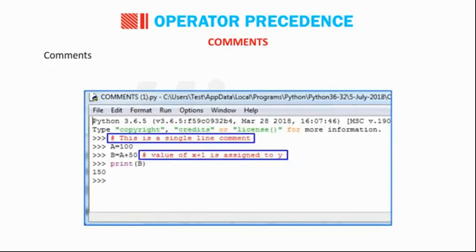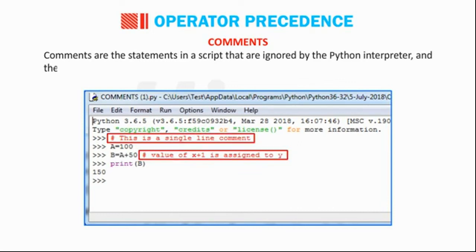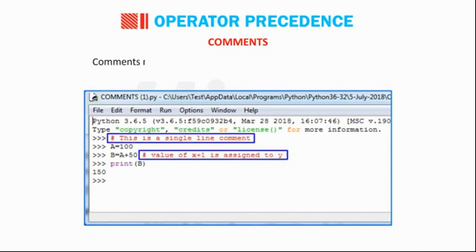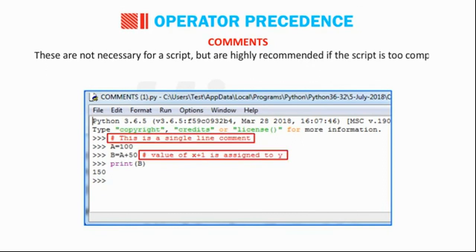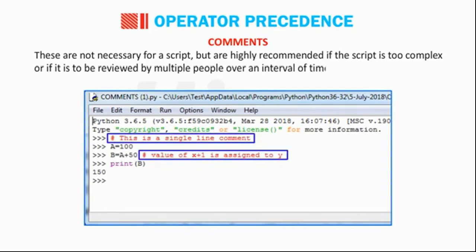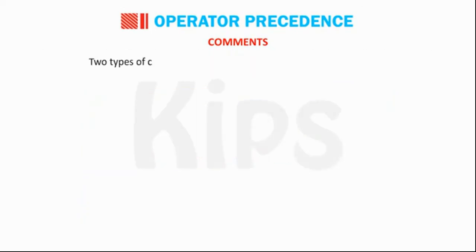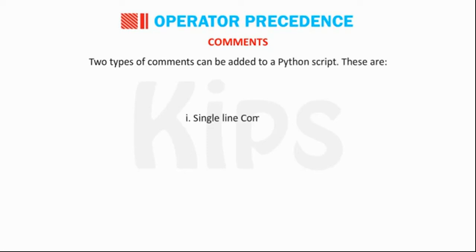Comments. Comments are the statements in a script that are ignored by the Python interpreter and therefore have no effect on the actual output of the code. Comments make the code more readable and easy to understand. These are not necessary for a script but are highly recommended if the script is too complex or if it is to be reviewed by multiple people over an interval of time. Two types of comments can be added to a Python script: single-line comments and multi-line comments.